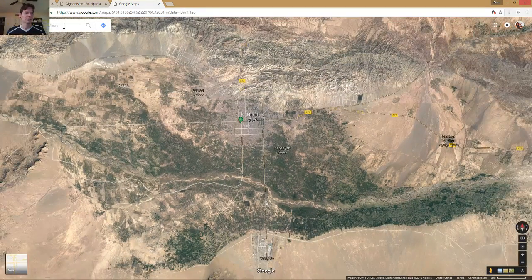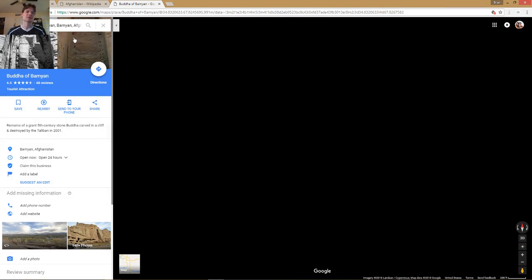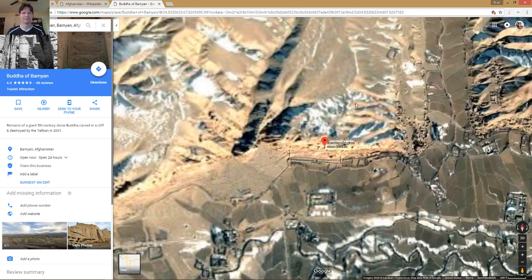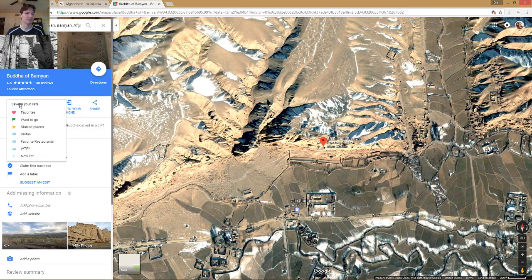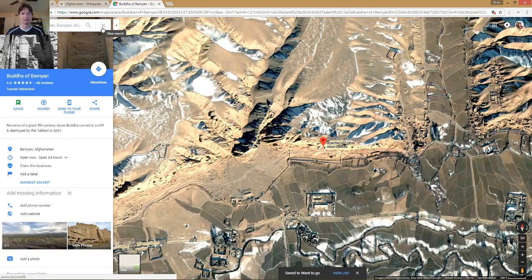All right. So let's go to what we saw in Wikipedia, the Buddha. Let's go check out this humongous Buddha in Afghanistan. Now notice, virtual travel, I don't have to spend hours driving. I can get to my next destination almost instantaneously, which is awesome. I can travel the entire country in a matter of 30 minutes if I'm just glancing at the country, or even an hour if I really get in there and see all the sites that all the towns have to offer. Here's the location of the Buddha. We can see that thing is humongous. So I definitely would want to go there if I'm in Afghanistan and go check that out.